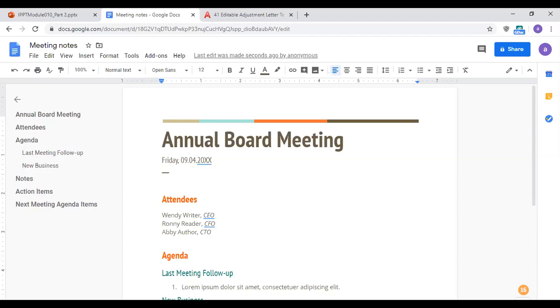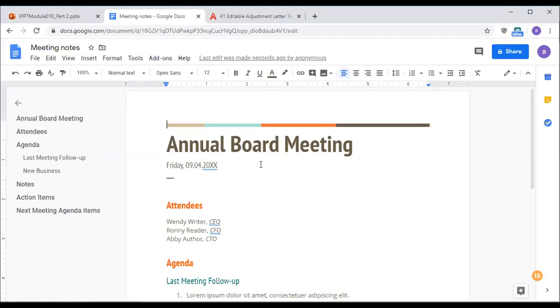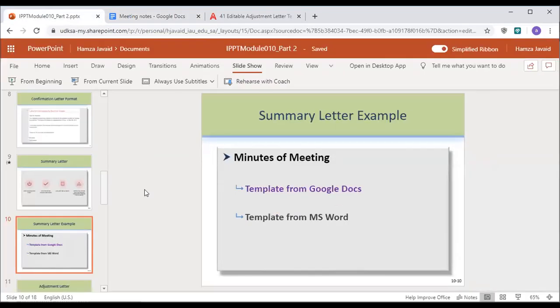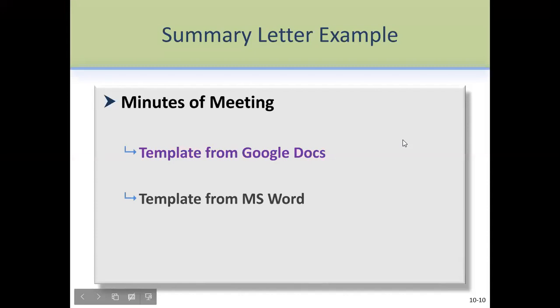Now going back to our screen sharing. Now going back to our document here. All right, so this is another example. Let's move on to the next bit. The next bit that we have in our lesson is adjustment letters.